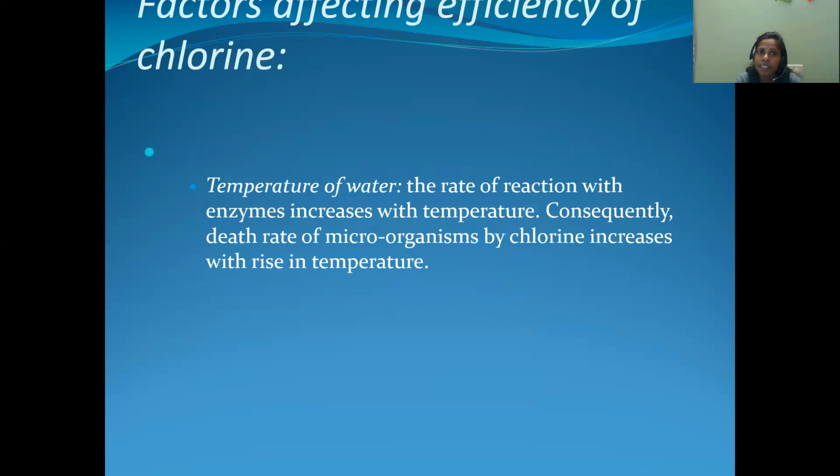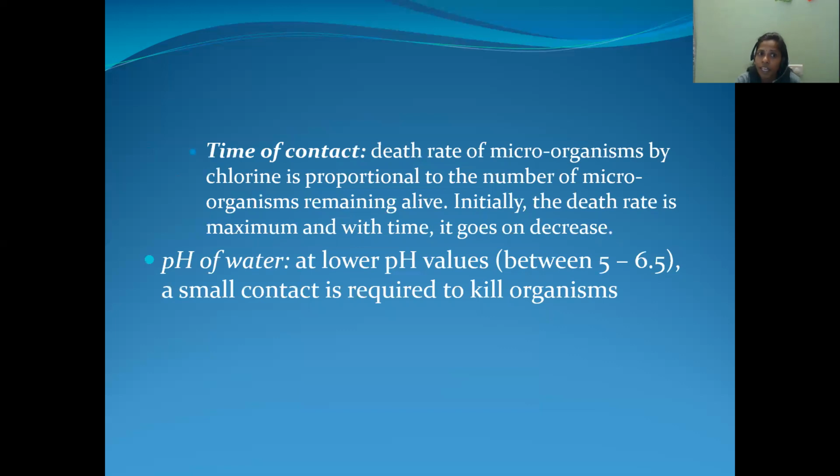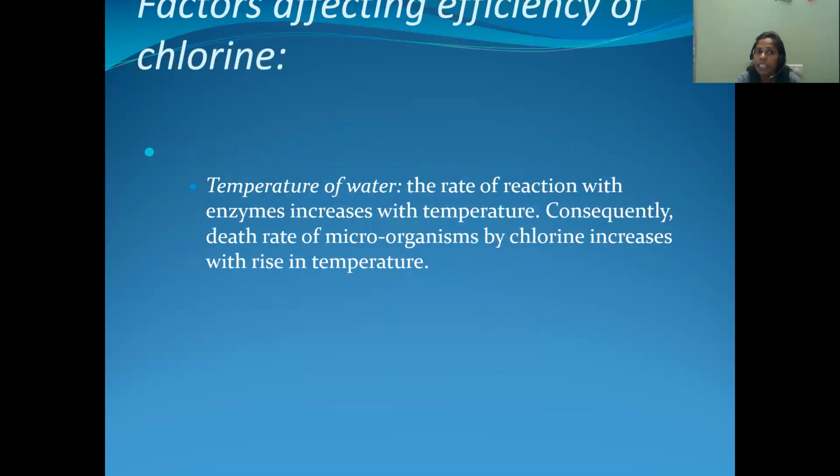But there are some factors affecting the efficiency of chlorine. There are some factors which affect the chlorination process. One is temperature of water, another is time of contact, and another is pH of water. These are the factors affecting the efficiency of chlorine. The first factor is the temperature of water. The rate of reaction with enzyme increases with temperature.